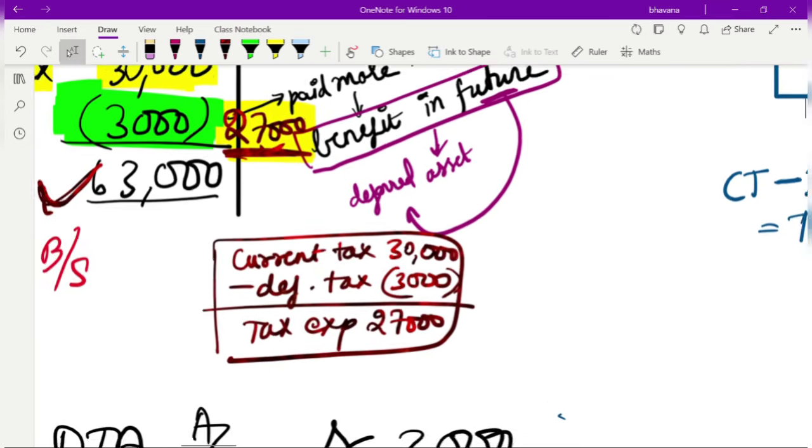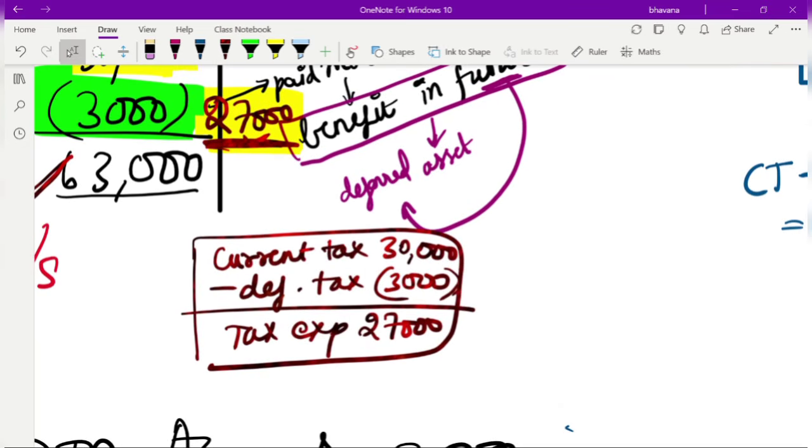But one thing that you would need to also understand is that there are two types of deferred tax. One is deferred tax asset and the other one is deferred tax liability.